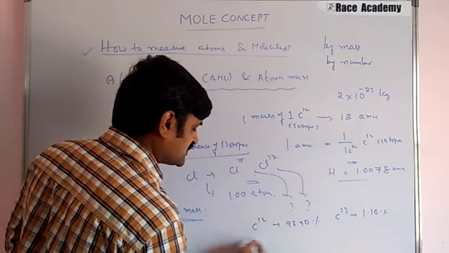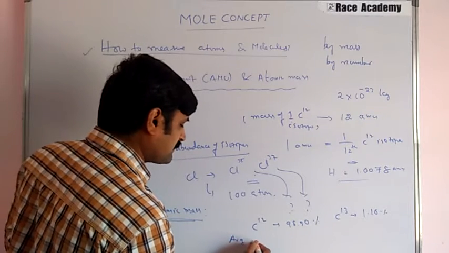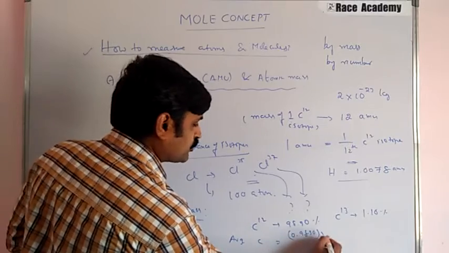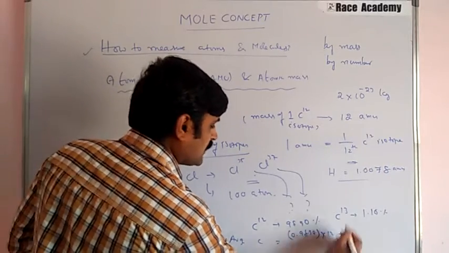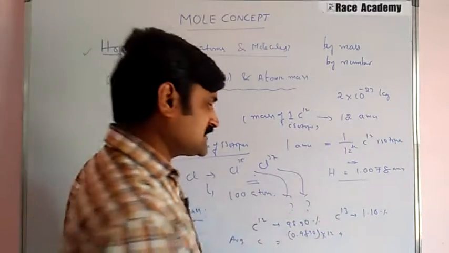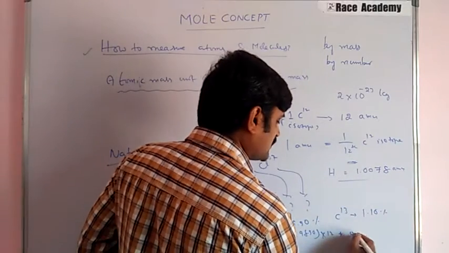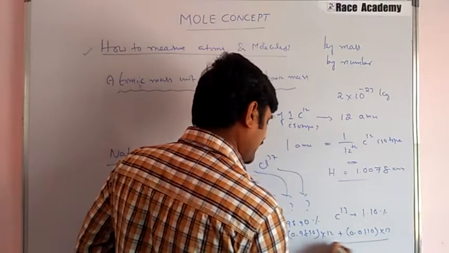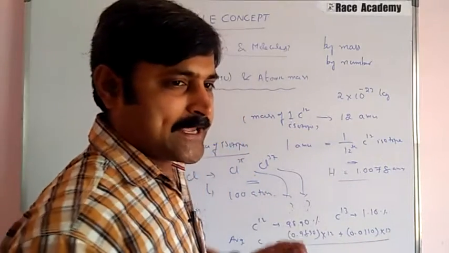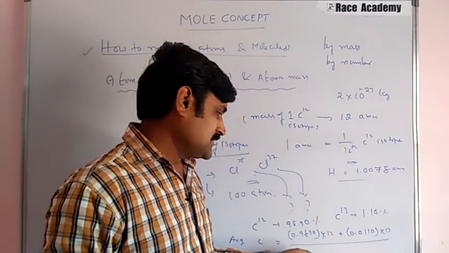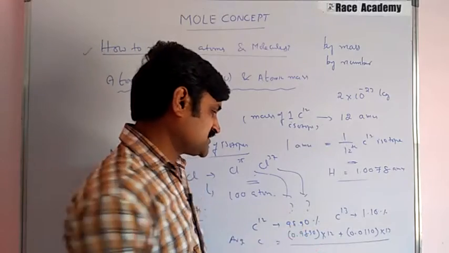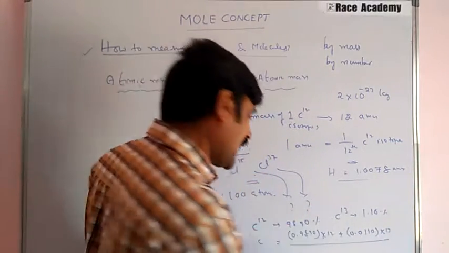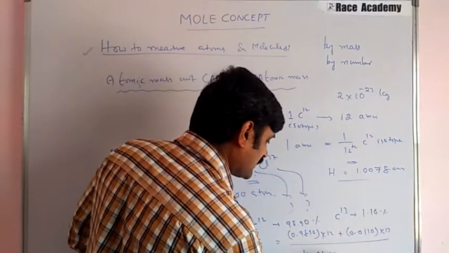If you write it in decimals, average atomic mass of carbon equals 0.9890 into 12, plus 1.10 by 100, that is 0.0110, into 13. Usually we write it with percentages divided by 100, but this total value we got is exactly 12.01 AMU.